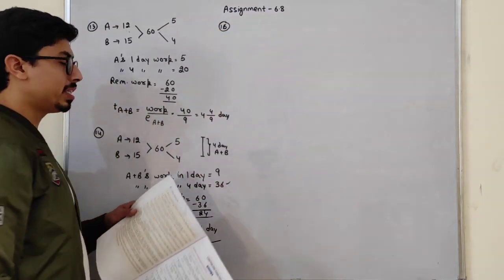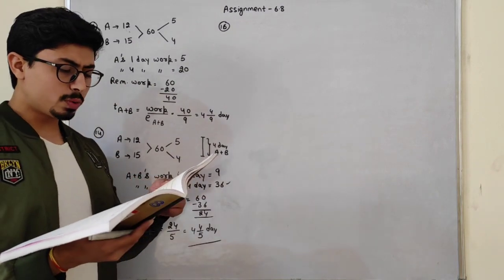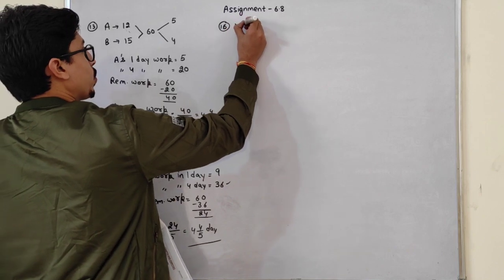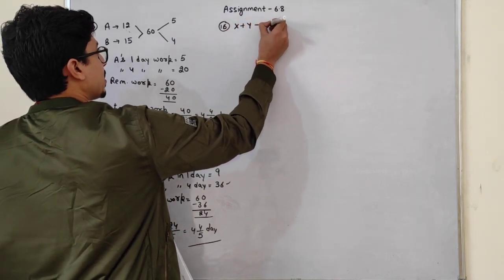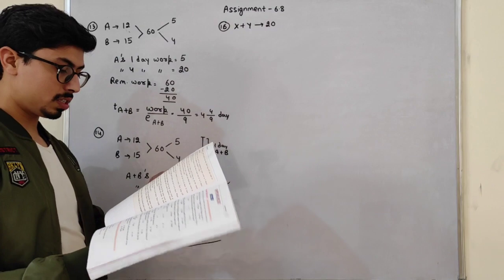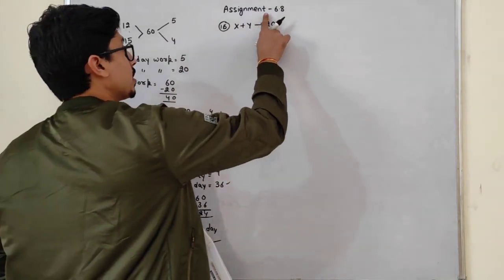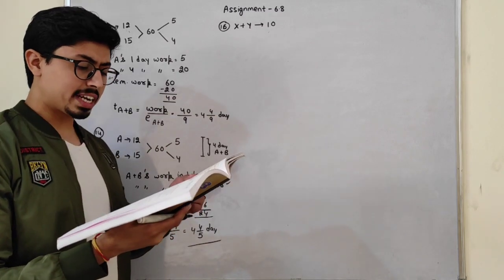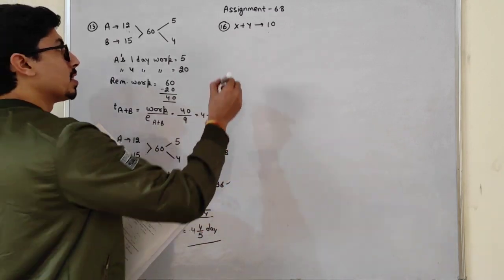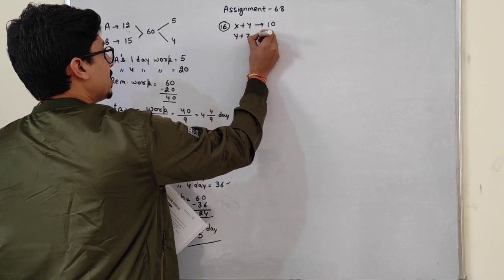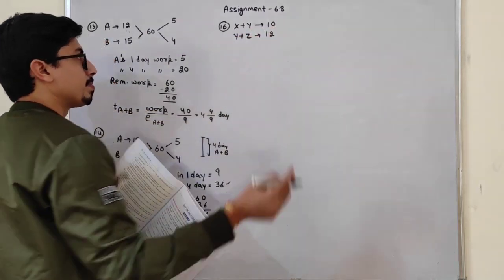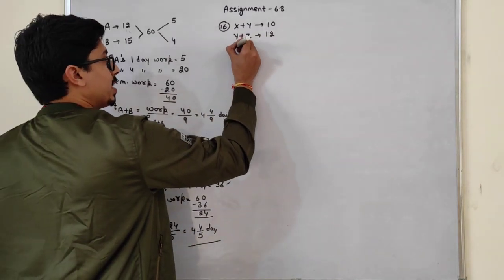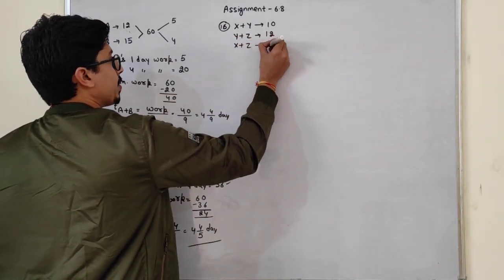Now see question number 16. X and Y together can finish a work in 10 days. It is given to us. Y and Z can do the same work together in 12 days. X and Z can do it in 15 days. It is given to us.